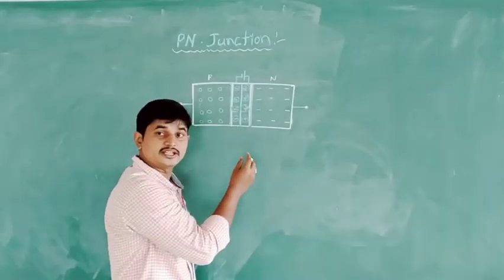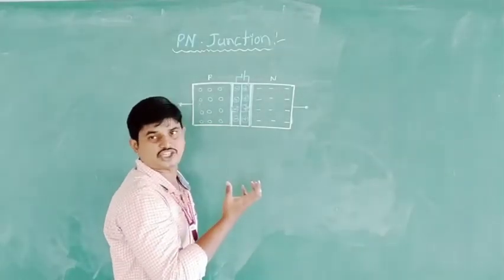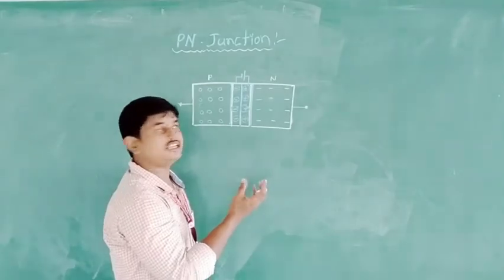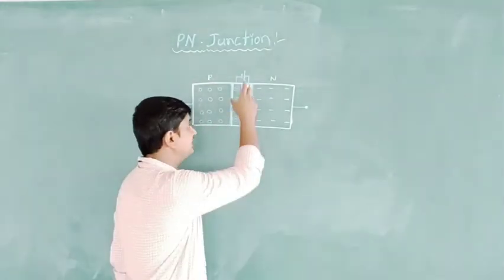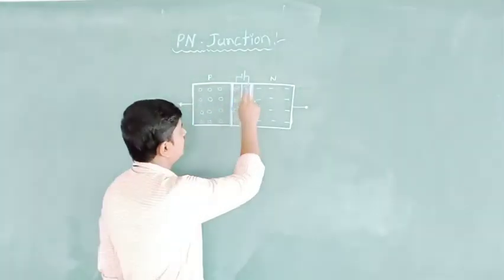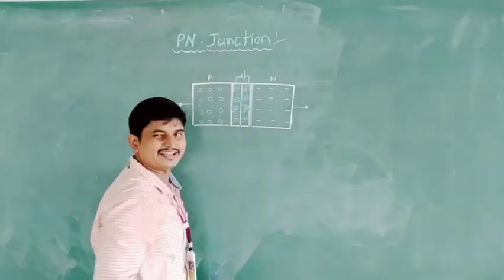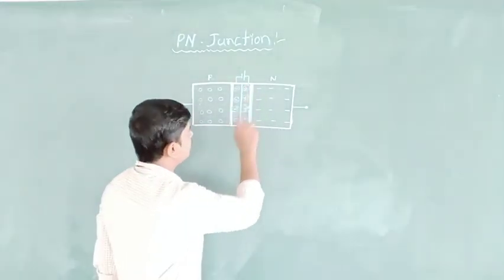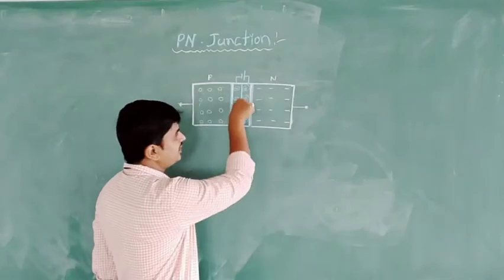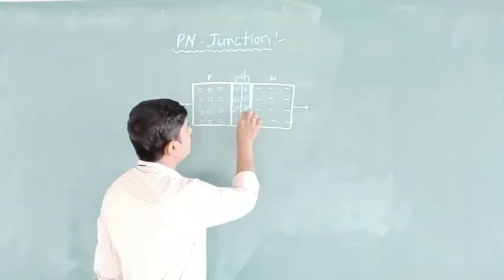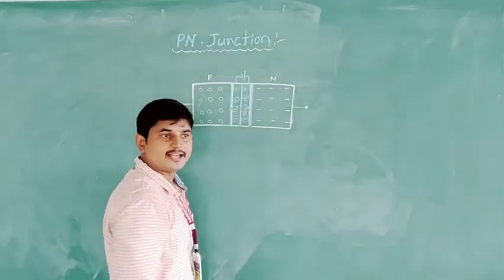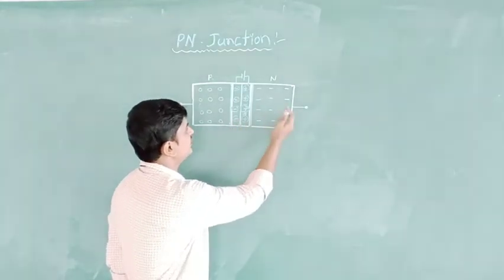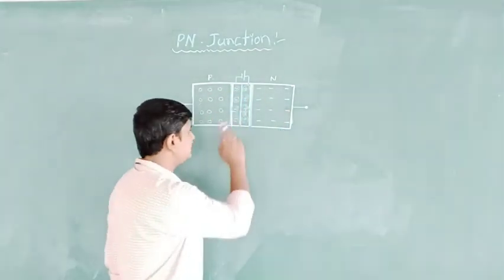And at these two layers, the carrier concentration increases. See here, already there are, for example, 4 holes present. Because of the diffusion, the number of holes increases. As the number of holes increases like that, electrons also increase at the layer.